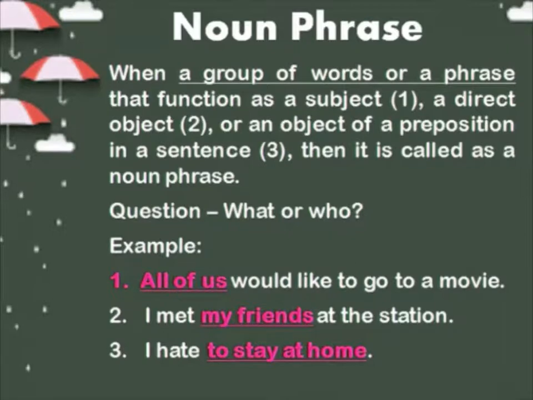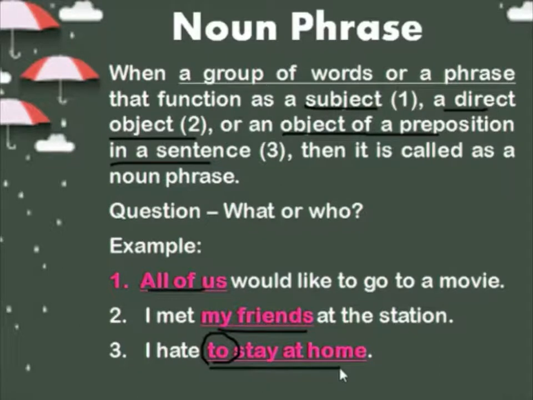Noun phrase of subject, when something acts as the subject of a sentence; a direct object, when it acts as a direct object; and an object of a preposition in a sentence. If you look at the word "to," it is a preposition, and the phrase that follows it is an object of a preposition. That is a noun phrase of an object of a preposition. So there are three different kinds of noun phrases.